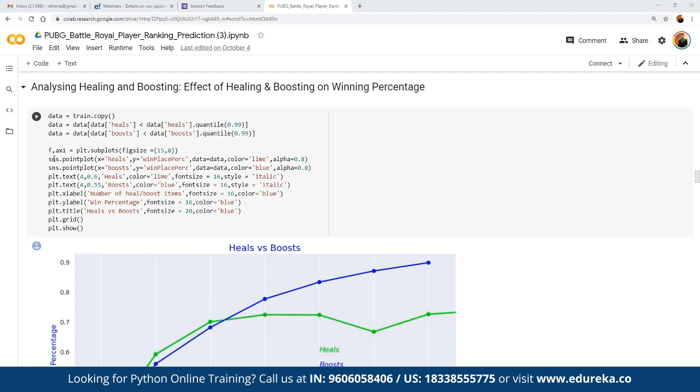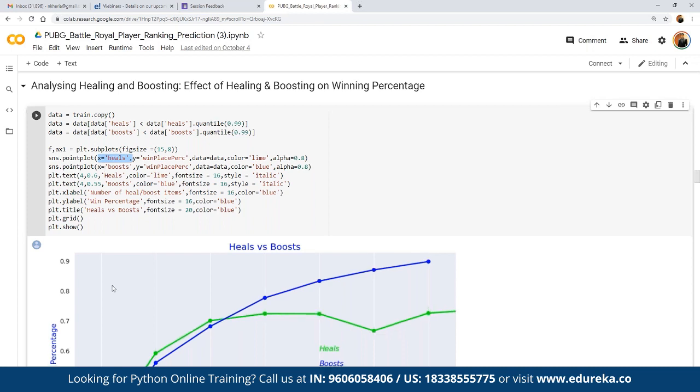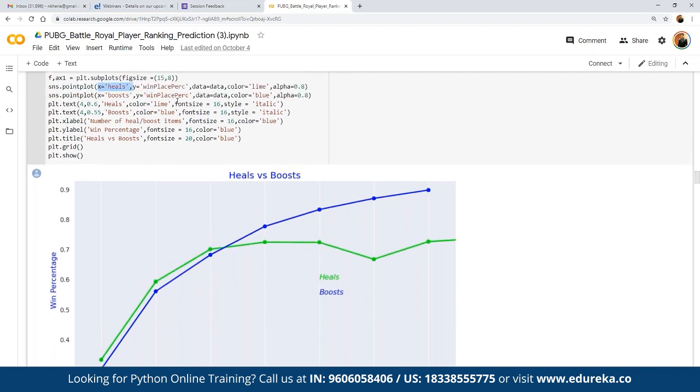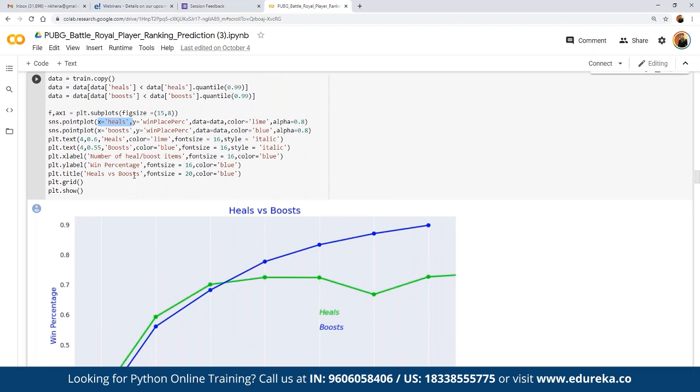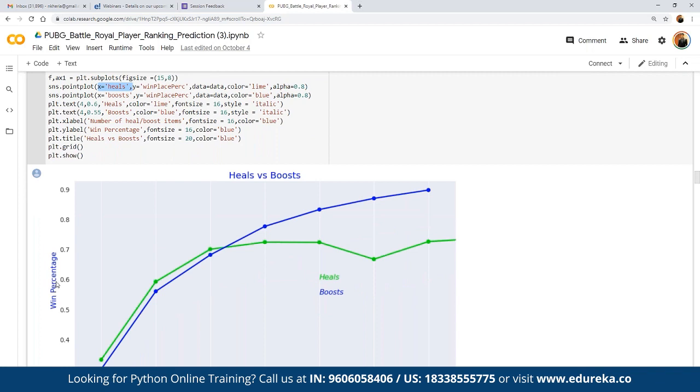Then by using SNS, as in the Seaborn library, we are going to work on a point plot graph, where we plot two graphs in the same figure, one for the heals and one for the boosts. On the x-axis we have defined the number of heals and the winning place percentage on the y-axis, whereas for the other graph we plot the number of boost items on the x-axis, and on the y-axis a common winning place percentage, giving different colors. Then we can define each and every label, how exactly we want to display the graph.